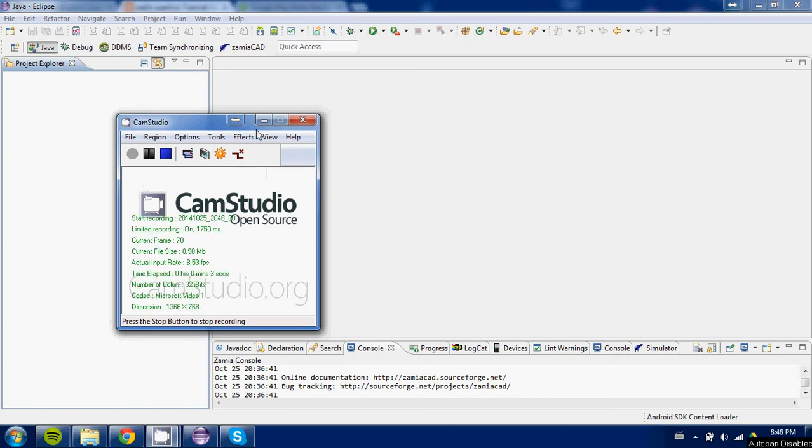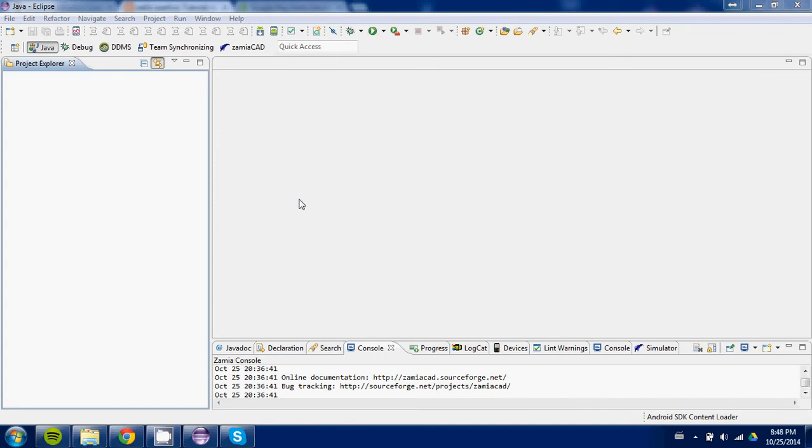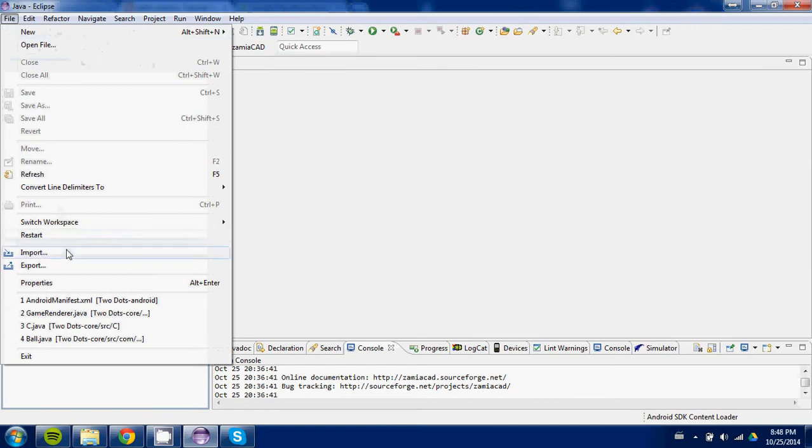Okay guys, this is a tutorial on how to set up Two Dots, but it will work for any libGDX Gradle game. First of all, what we need to do is install Gradle.